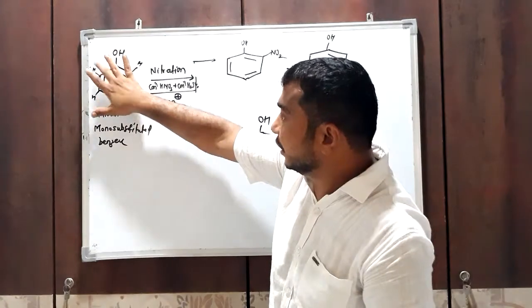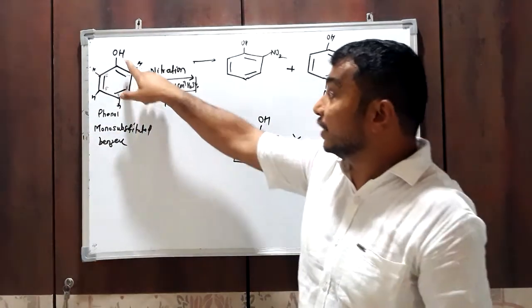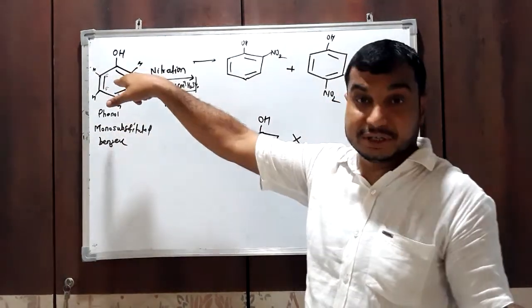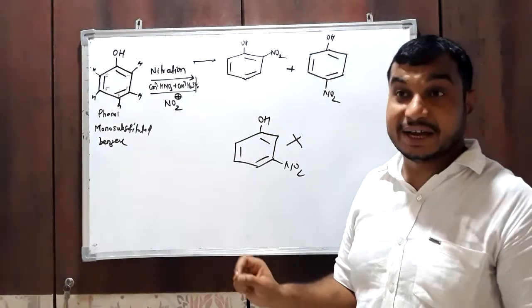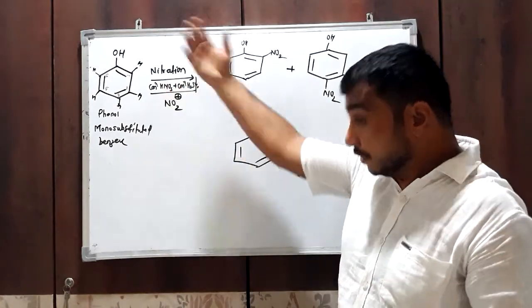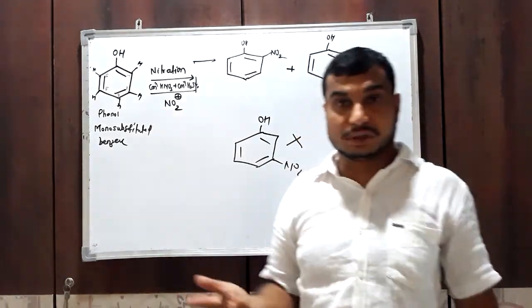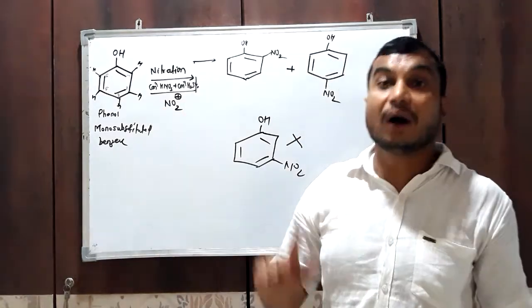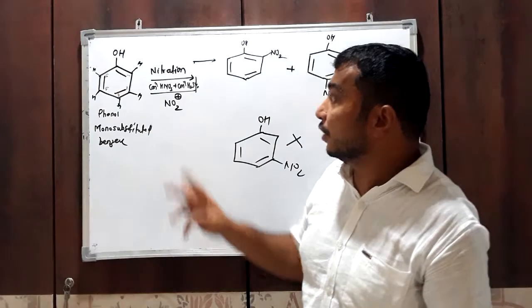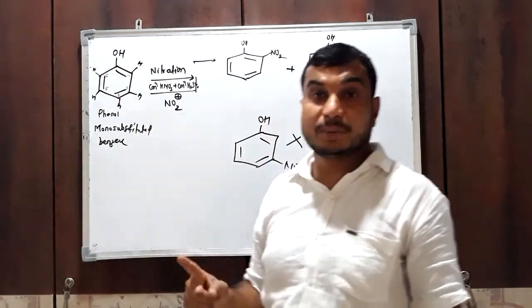In this benzene ring, the group already present is the OH group. The OH group will decide the incoming electrophile, meaning which hydrogen the nitro group will replace, either ortho, para or meta. That totally depends upon the group already present on the benzene ring.